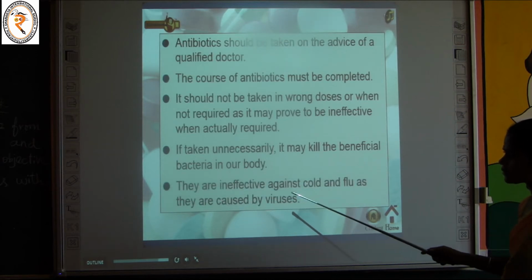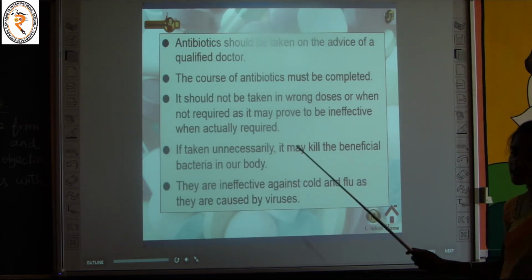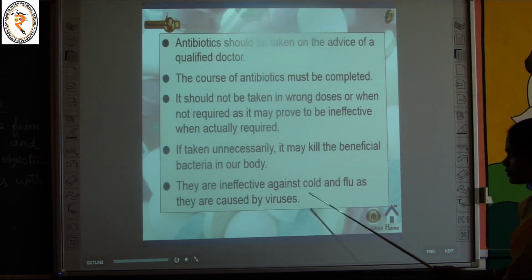They are ineffective against cold and flu as these are caused by viruses. So antibiotics are ineffective against cold and flu as they are caused by viruses.